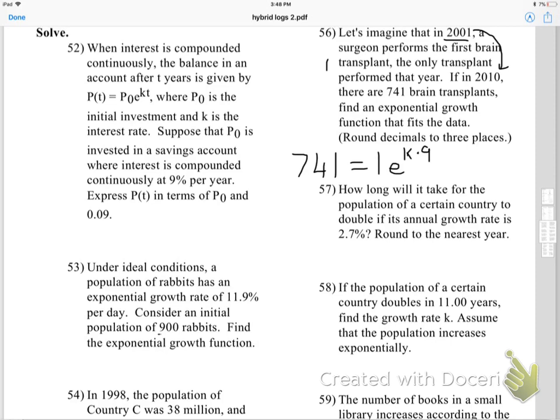We do know the future amount in 2010. We do know the initial amount in 2001. And we do know, of course, that it took 9 years, from 2001 to 2010. So we have to try and find out what the growth rate is. Now, it's kind of nice, it's a 1, but you always need to get rid of this first, and that's usually divide by the number in front. So I'm going to divide both sides by 1. Of course, that's not going to make a blind bit of difference, but I'll now have this. I'll just write that as 9k up there.